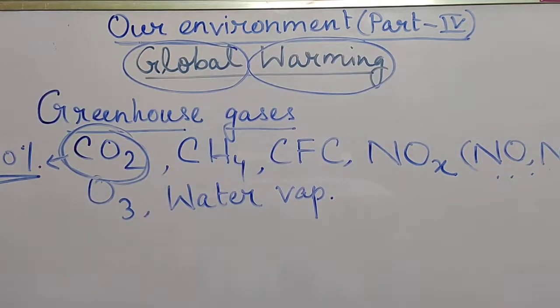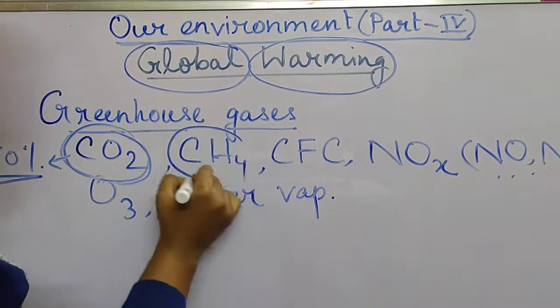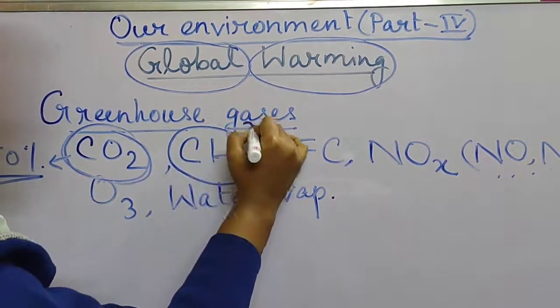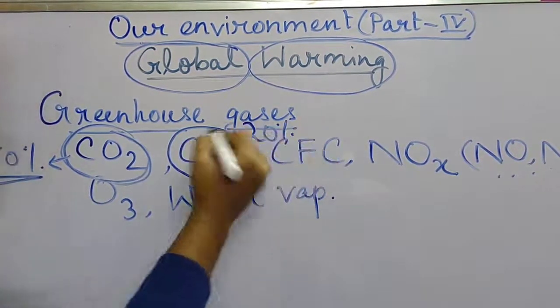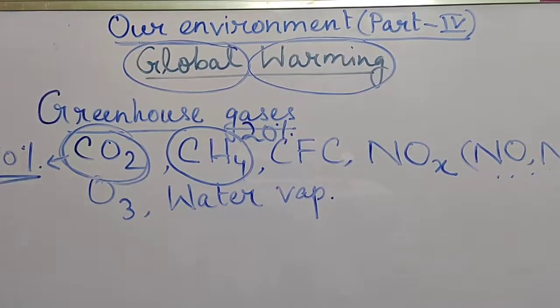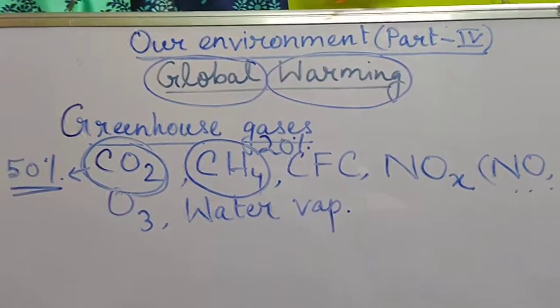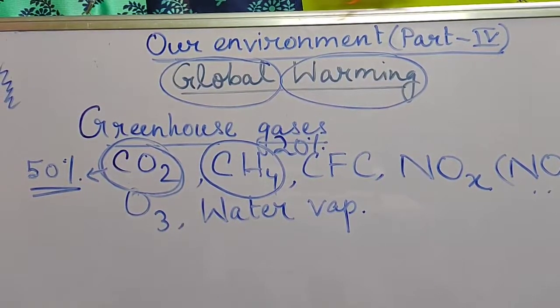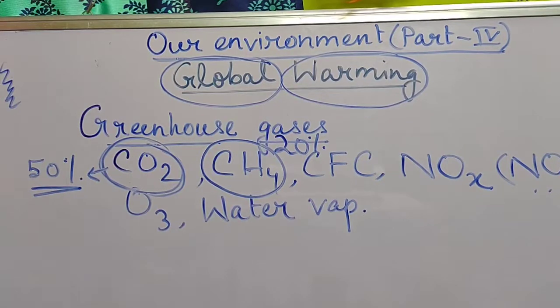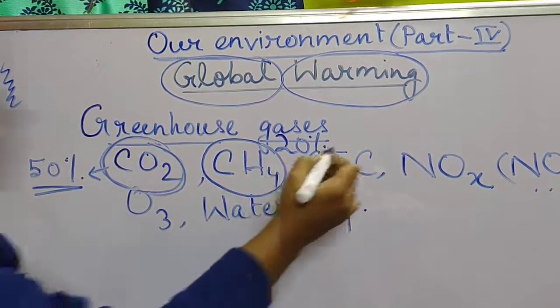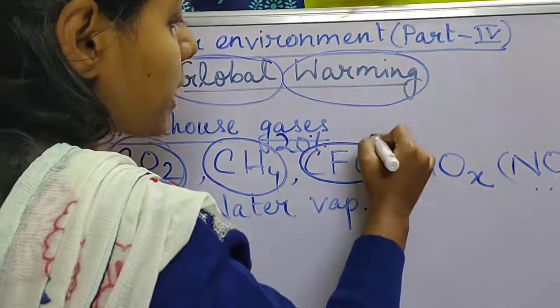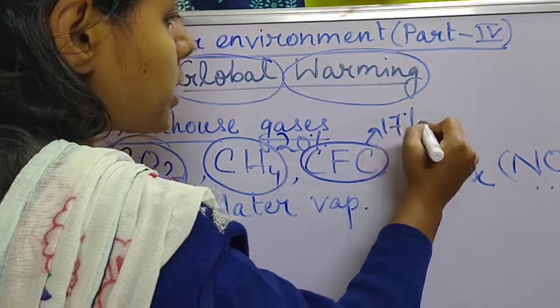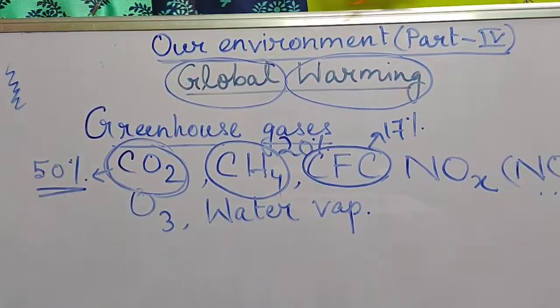Now the next one is CH4. CH4 has a contribution of nearly 19 to 20%. After that, CFC contributes 17% towards global warming.